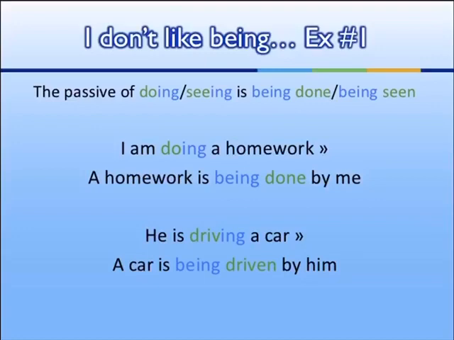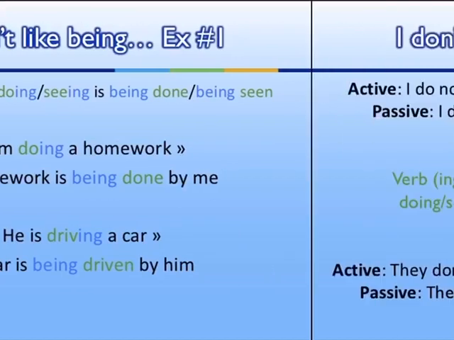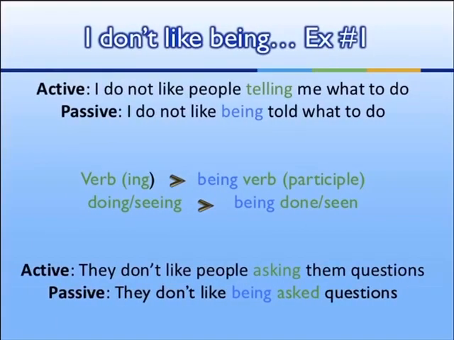I don't like being. The passive of doing, seeing is being done or being seen. I am doing homework. Homework is being done by me. He is driving a car. A car is being driven by him. Active: I don't like people telling me what to do. Passive: I do not like being told what to do.